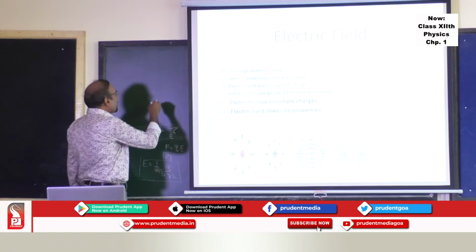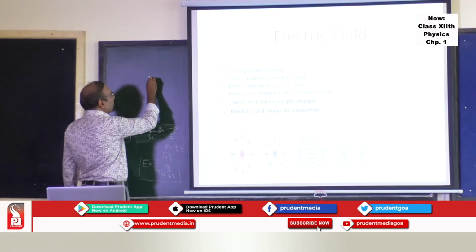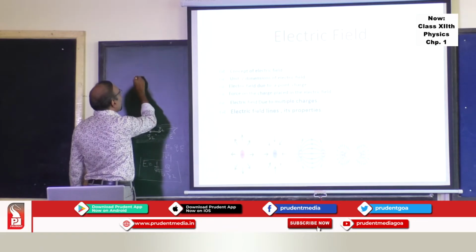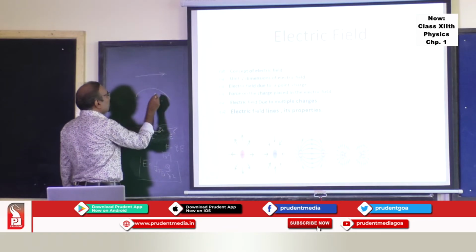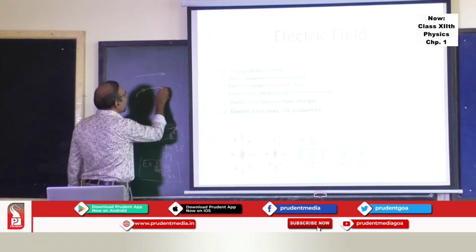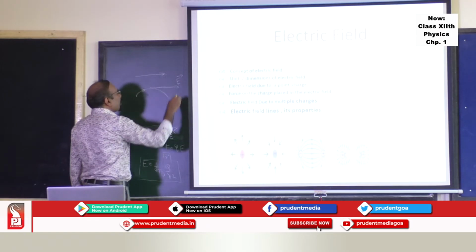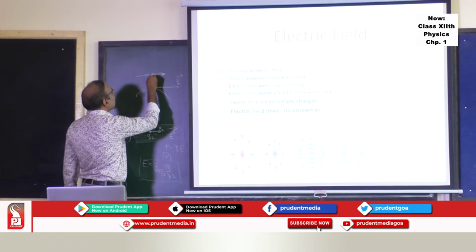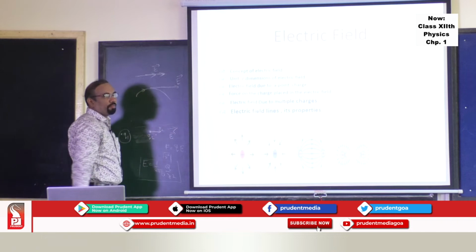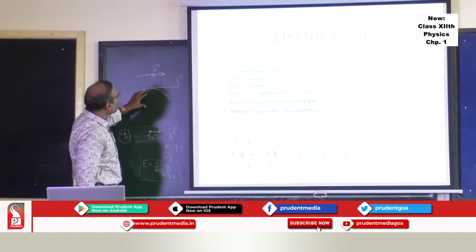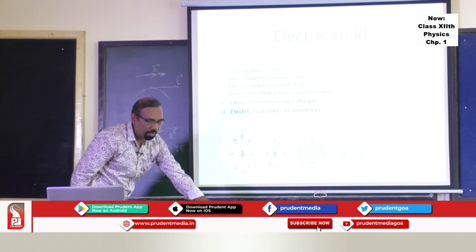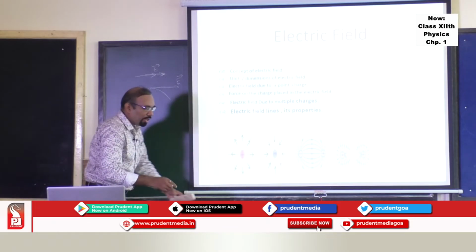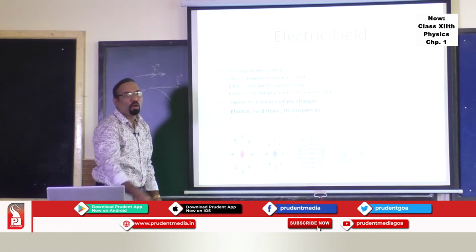When I say electric field lines, it's a line or a curve. If it is a curve, then the tangent to that will give the direction of the electric field. If it is a straight line, then that direction itself is the electric field. So a line could be curved or straight. For example, if you want to express a uniform field in a region, uniform field means intensity at any point is the same.